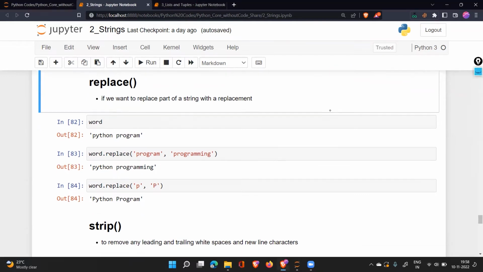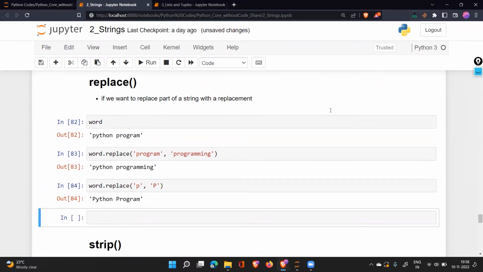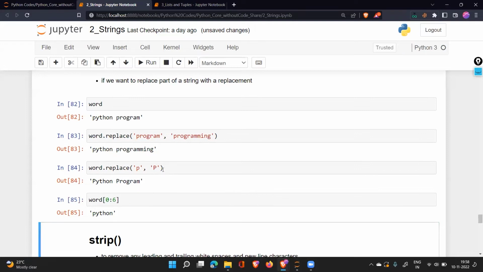Correct? So anyone who has to do something like this: from the Python program text, you want to remove the word program completely from this variable. This variable word has this text. If you want to remove program, what will you do now? You'll say first word, and you will say 0 to 6. So if I say 0 to 6, this is just what you want to keep. When you keep just the Python, what will happen? The space and the program will be gone. And this is how you modify any particular word.